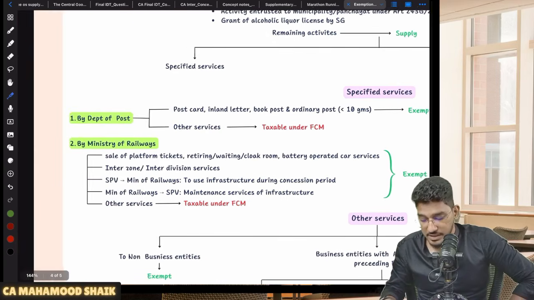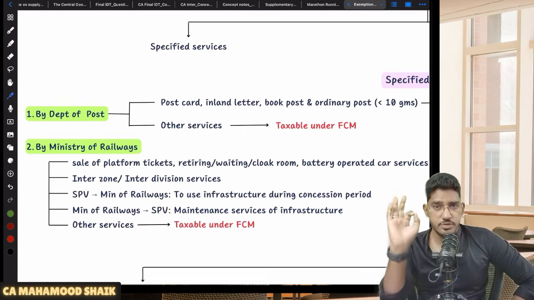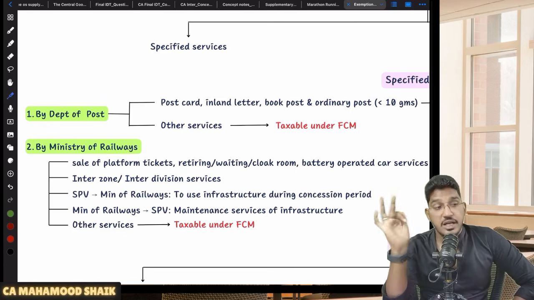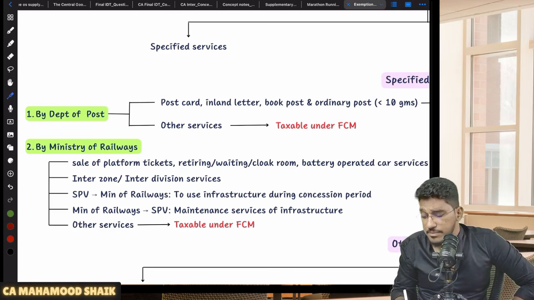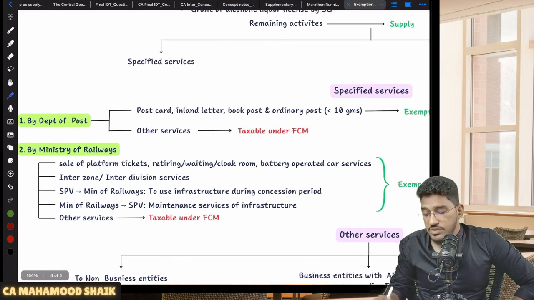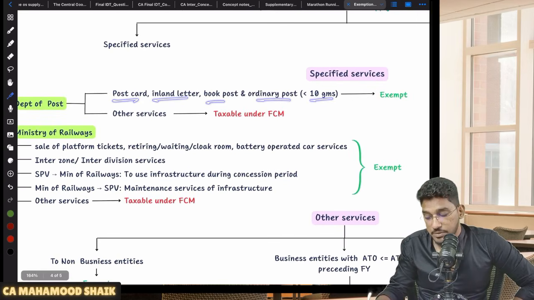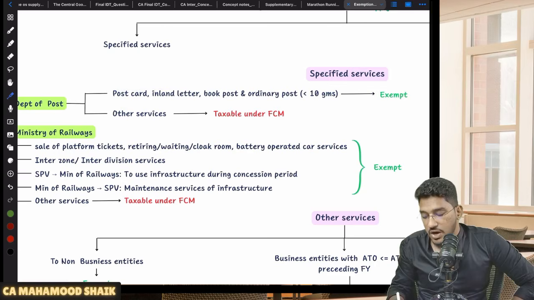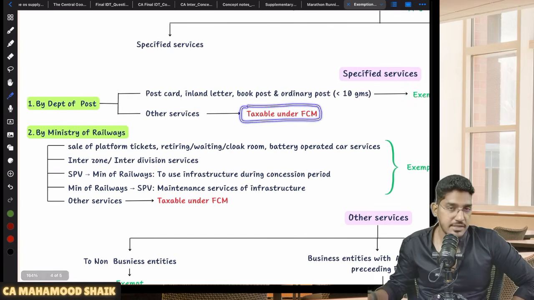So what are those specified services? Number one, services provided by the Department of Post. We have a post office which provides various services. That post office is also a department of government only, so the services provided by the post office are also services provided by government. When it comes to services by the Department of Post, if those services relate to postcard, inland letter, book post, and ordinary post of less than 10 grams, that will be exempt. All other services provided by the Department of Post will be taxable, that too under forward charge mechanism.